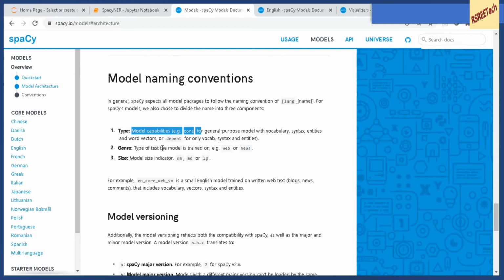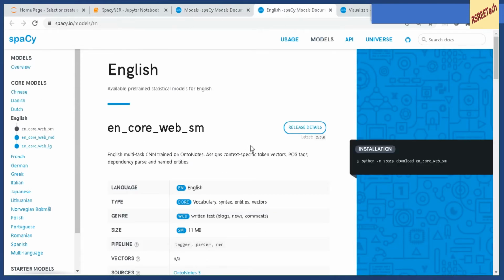The second is the type of the text the model is trained on, for example web or news. The third is the model size indicator, which is small, medium or large. For example, en_core_web_sm is a small English model trained on written web text, blogs, news, comments that includes vocabulary, vectors, syntax and entities. Right?